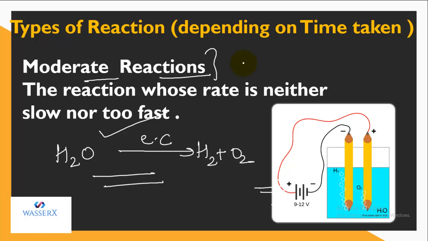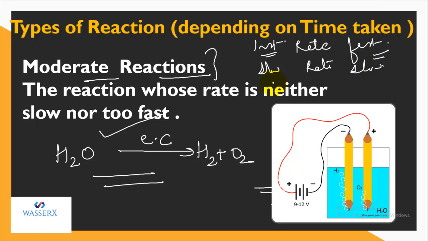So if we talk about the instantaneous reaction, the rate was too fast. For the slow reaction, the rate was too slow. But if we talk about the moderate, the rate is appropriate. That is, it is neither too slow nor too fast.